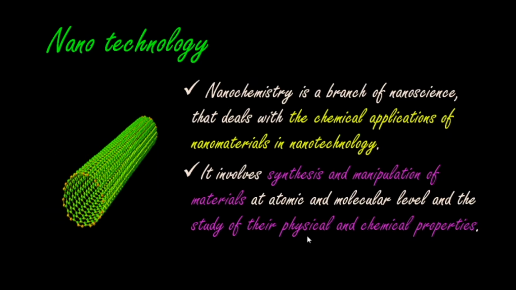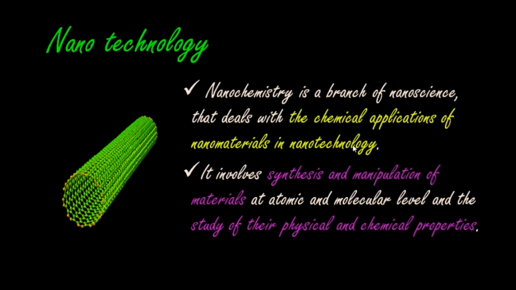What is it? A new branch of chemistry called nanochemistry was developed to study particles of size one billionth of a meter. Okay, because they produce special characters, they created one new branch of chemistry that is called nanochemistry. So it is a branch of nanoscience that deals with the chemical applications of nanomaterials in nanotechnology. Okay, so what is nanochemistry? It is a branch of nanoscience that deals with the chemical applications of nanomaterials in nanotechnology.